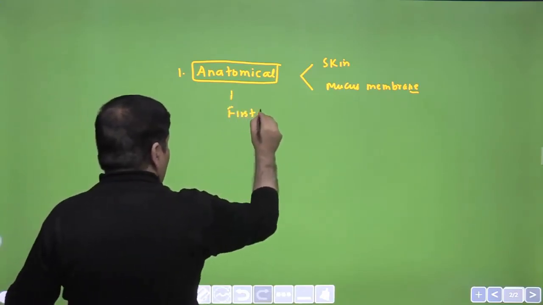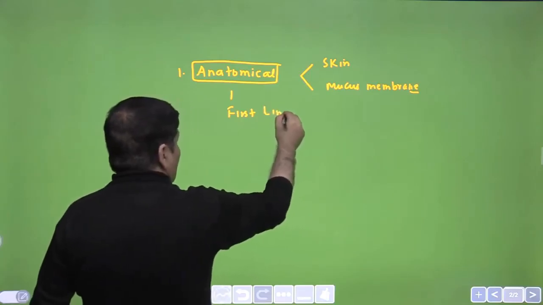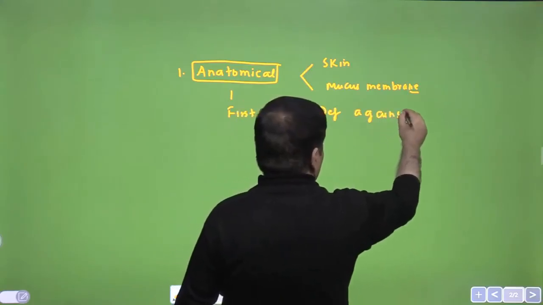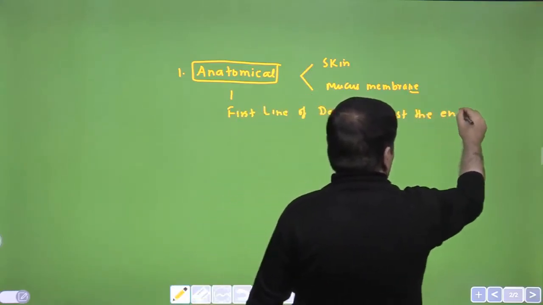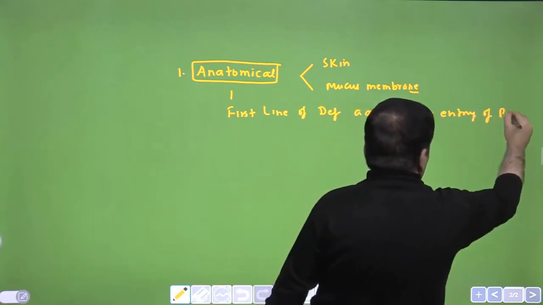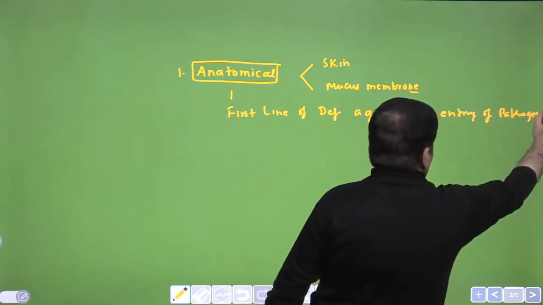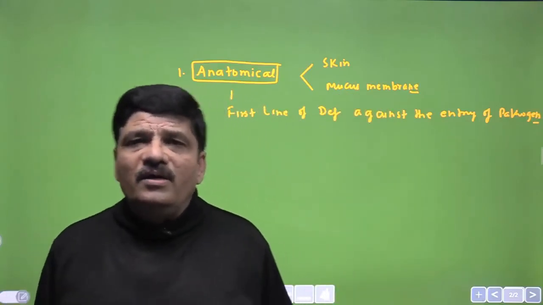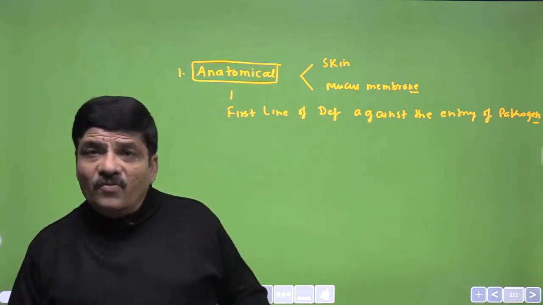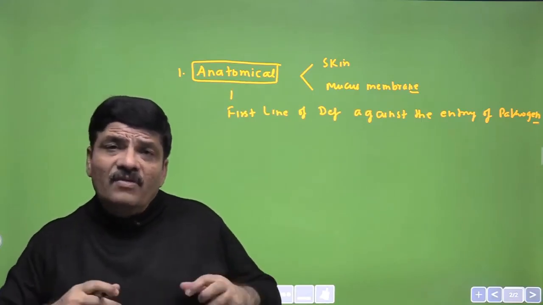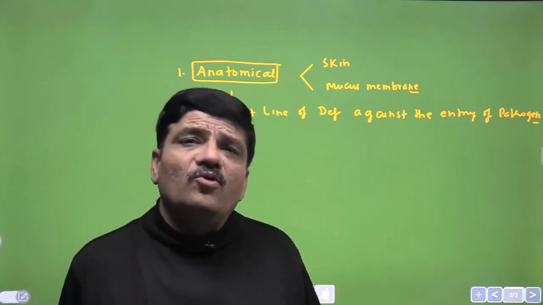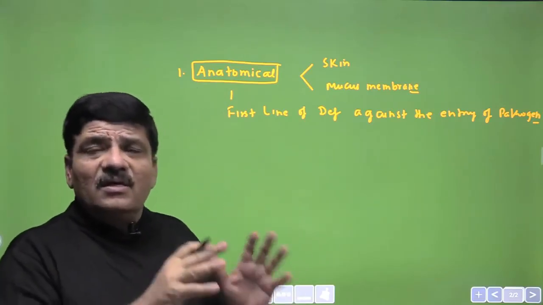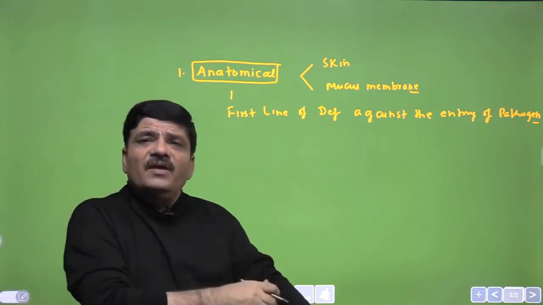So skin is now regarded as an organ. This is the first line of defense, now look at these words, against the entry of pathogen into the body. At the first instance, they are not going to allow the pathogens to enter your body, and therefore just understand this, that they will be preventing all sorts of microbes from entering the body, not very specific ones, and therefore you can easily understand that this response is non-specific in nature.